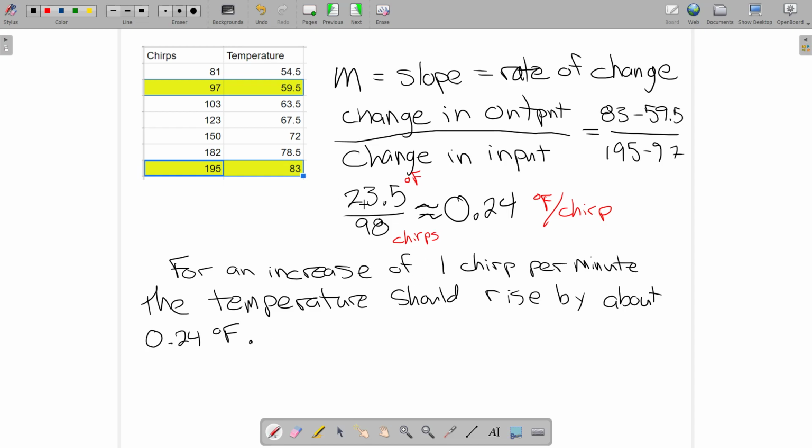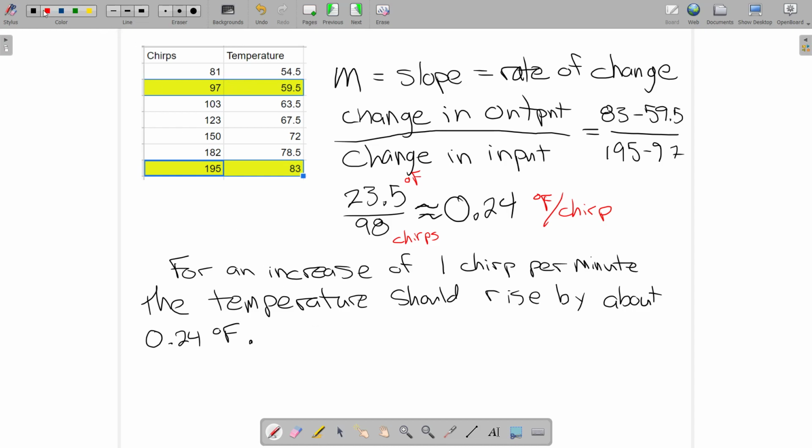Now, ultimately, I want more than just an interpretation. I want to get a line through those points to the best of my ability. So next thing I need is a starting point. Now, a starting point means 0 chirps. What's the temperature? That probably isn't going to be realistic if there's no chirps. It's kind of outside the range of our data, but that's how you find an equation.